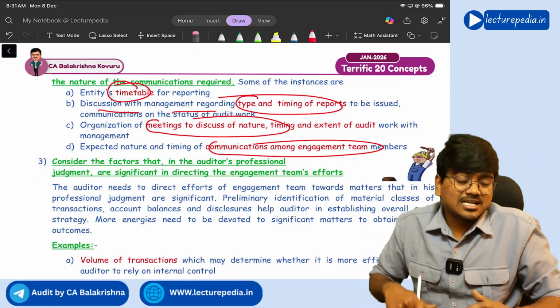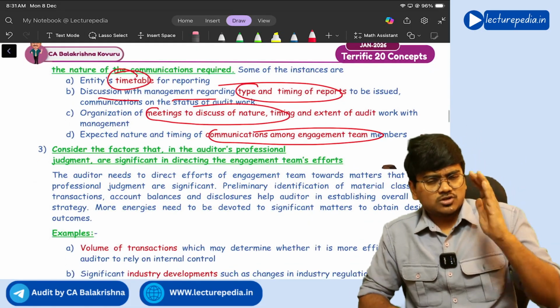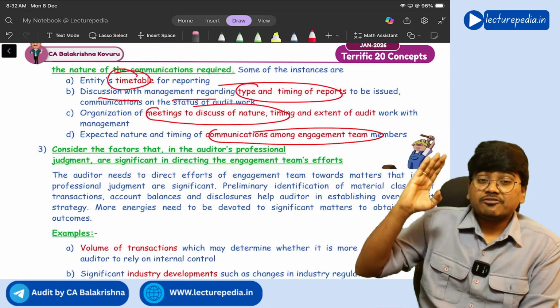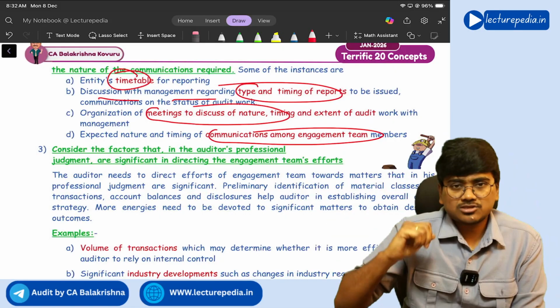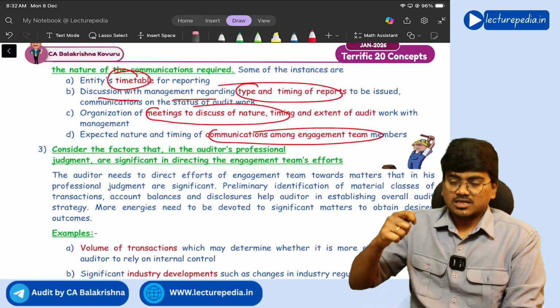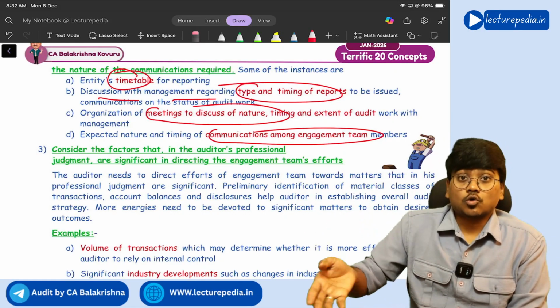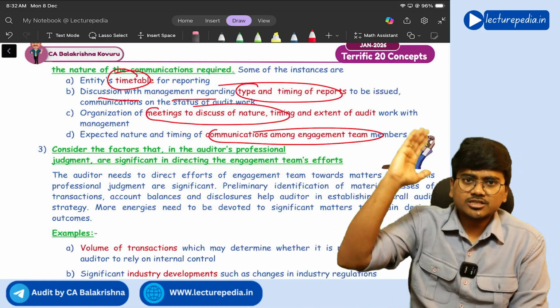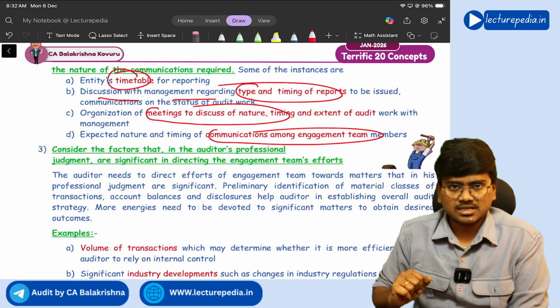Next, another thing that you need to consider for preparation of the overall audit strategy is in which direction the efforts of the engagement team have to be focused. Generally, if in any area the ROMM, risk of material misstatement, is high, the engagement team efforts will be more on that area, correct or not?